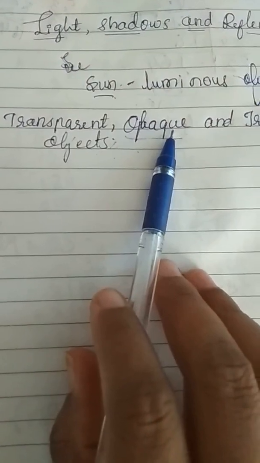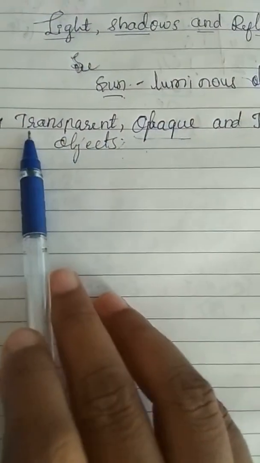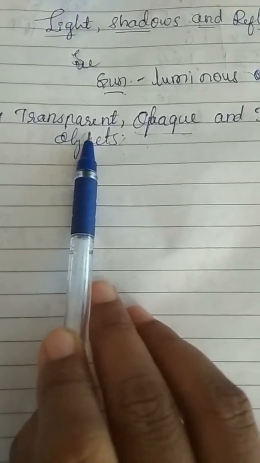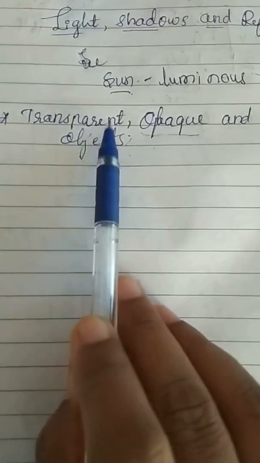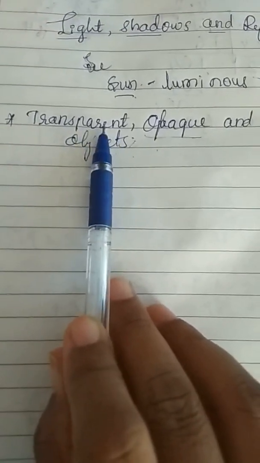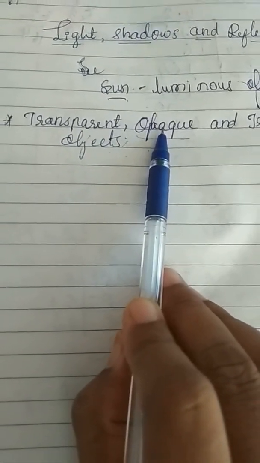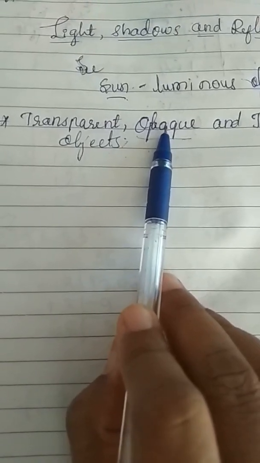If you are able to see clearly through an object, that is transparent. It allows the light to pass through it. They are called transparent objects, like mirror, air, water. Examples of opaque objects: notebook, stone, chair. These are examples for opaque objects.